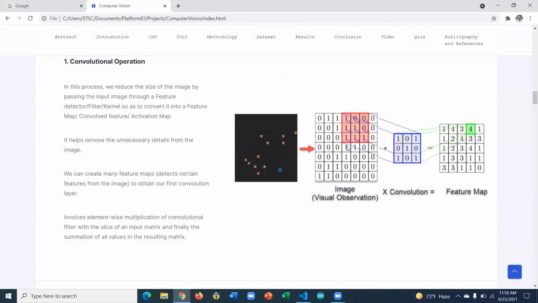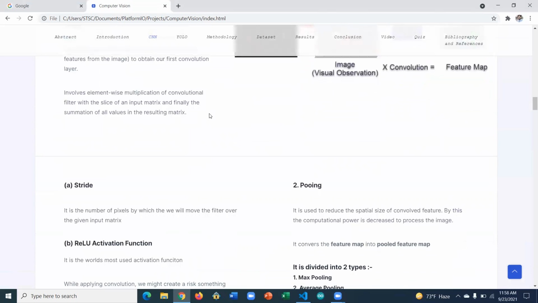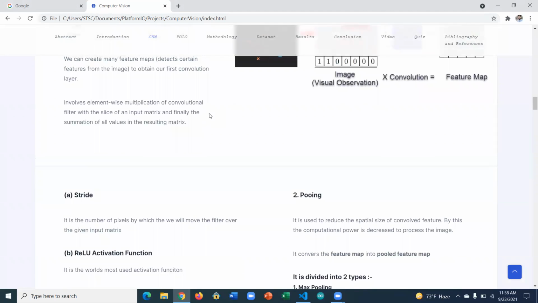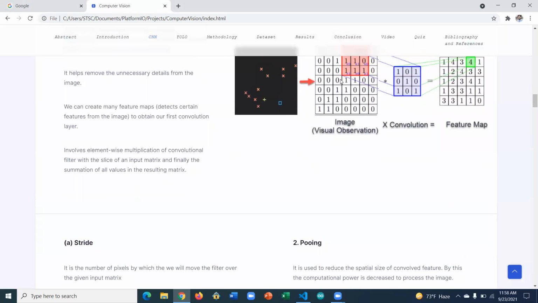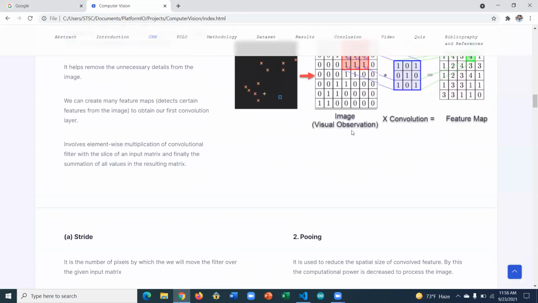In the convolution operation we divide an image into vectors, so it is very easy for hidden layers to process the data. We divide this image into vectors, and then we feed it to the feature map. It helps remove unnecessary detail from the image. We can create feature maps to obtain our first convolution layer. There are two parts in the convolution layer. One is the stride, which is the number of pixels by which the filter is moving. Like you see that the stride is 3 by 3, so we are moving by 3 by 3.